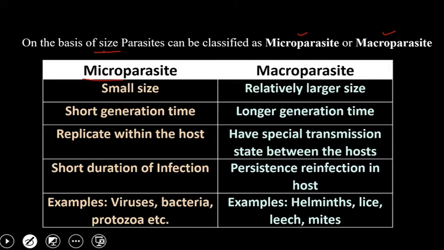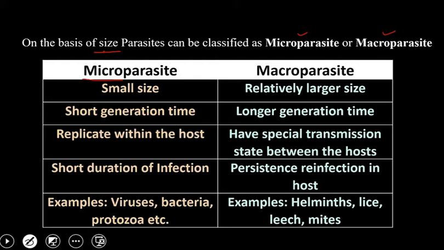You can also differentiate between these two types of parasites in that those parasites which can be observed by normal vision, by the naked eye, can be considered macroparasites. Similarly, those parasites which are observed under a microscope, or cannot be observed by the naked eye, are called microparasites.